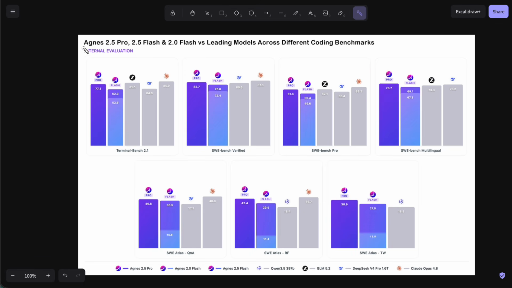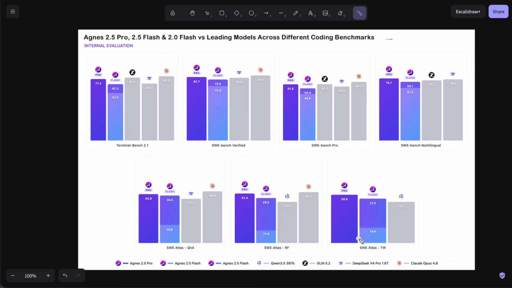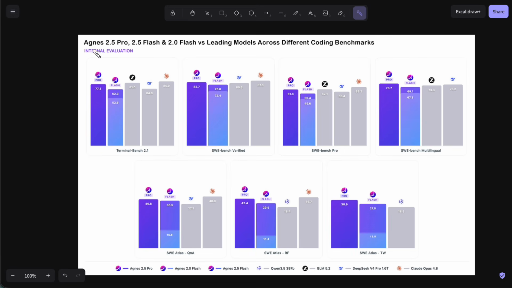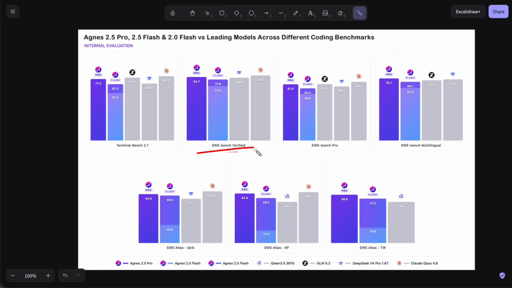Sapiens shared a chart comparing Agnes 2.5 Pro, 2.5 Flash, and the current 2.0 Flash against Claude Opus 4.8, GLM 5.2, DeepSeek V4 Pro, and Qwen 3.5. On SWE Bench Verified, which tests fixing real GitHub issues, Pro scores 82.7, and the new Flash scores 75.6. Opus 4.8 still leads at 87.6. On SWE Bench Multilingual, Pro hits 78.7, ahead of GLM 5.2 at 73.3 and DeepSeek at 76.2. On Terminal Bench 2.1, Pro gets 77.3.